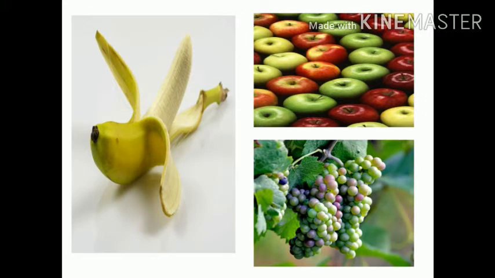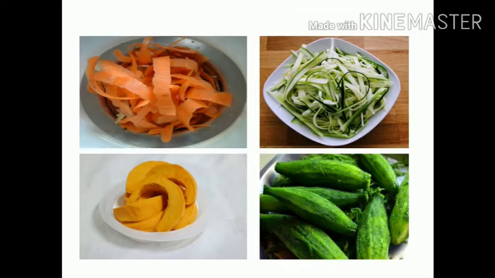Children, generally we have a habit of eating some fruits without peels. Like we eat banana without peel, but fruits like apples, grapes are eaten along with peels. Most of the vegetables are also used along with peels. Sometimes we make some special dishes like chutney with peels. So don't peel or discard outer layers of fruits or vegetables. They are rich in nutrients. Peel contains fiber which helps in digestion.